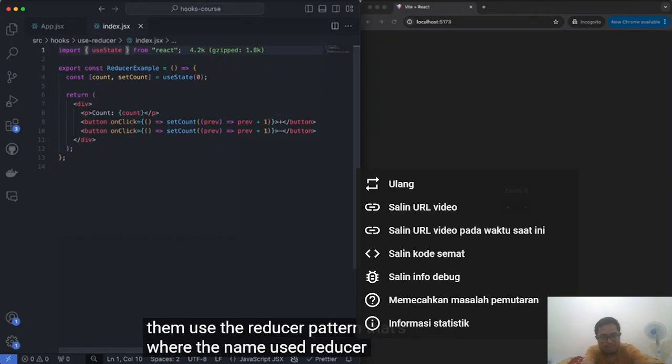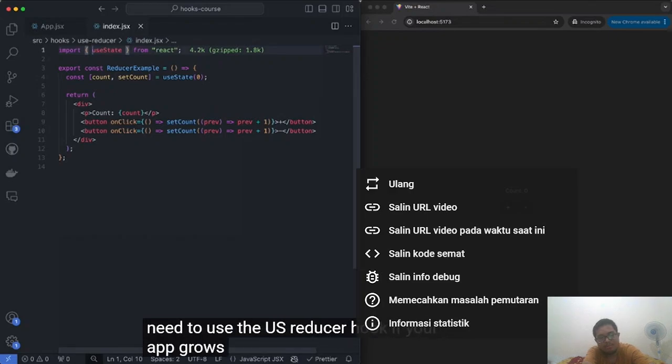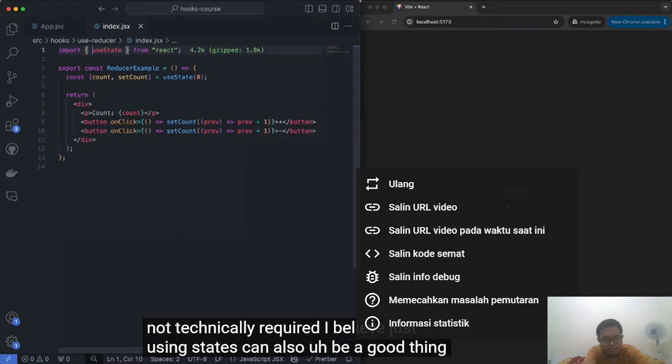That's where the name use reducer comes from. And some people live by saying that you need to use the use reducer hook if your app grows beyond a simple app. But as you might hear from a lot of people, it is not technically required. I believe just using states can also be a good thing as well.